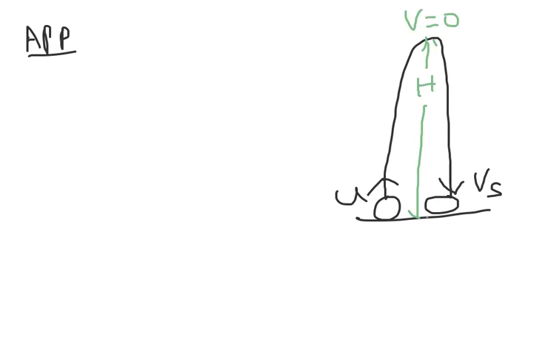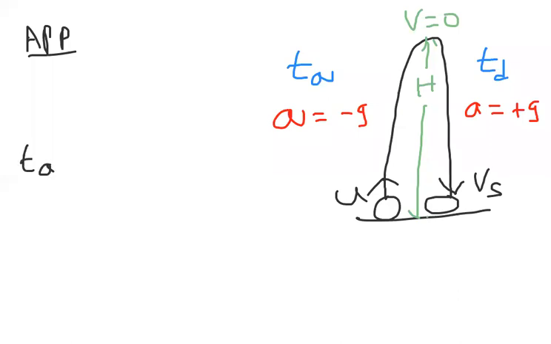It is projected up, so here we write a equal to minus g. Here you have to write a equal to plus g. Now it went to maximum height, so the time taken to reach the maximum height is called Ta, and the time taken from maximum height down to the ground is Td. What are these terms? Let us analyze the terms. Ta, time of ascent, means time taken for the body to reach the maximum height.